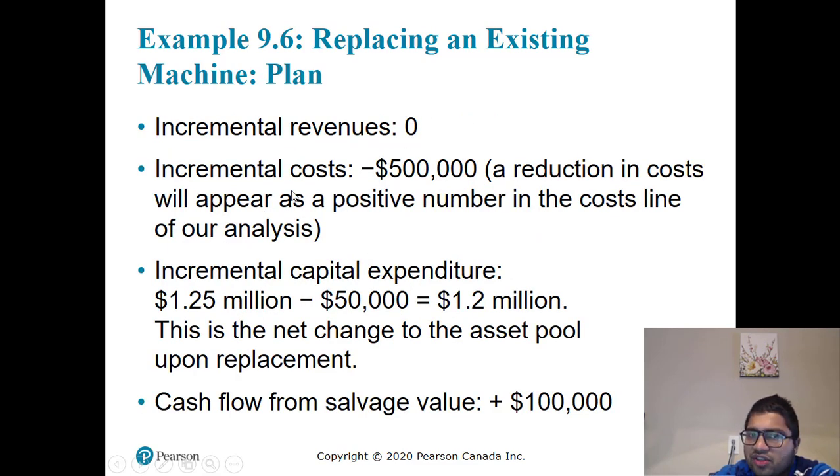So revenues are zero, but the cost goes down. So cost goes down by $500,000. So incremental capital expenditure: 1.25 million you're spending, 50,000 you're getting back by selling the old equipment. So 1.2 million you're spending is the net change to the asset pool. So cash flow from salvage is 100,000.